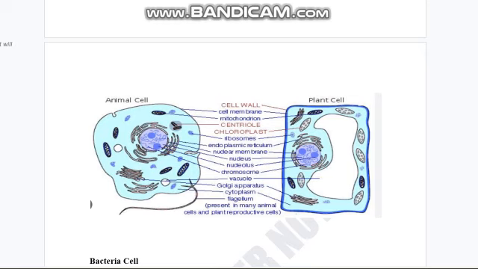Make sure to keep in your mind that organelles which are present in both the plant cell and the animal cell have the same function. So make sure to focus on this first.